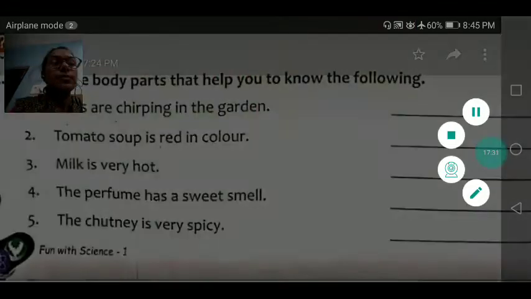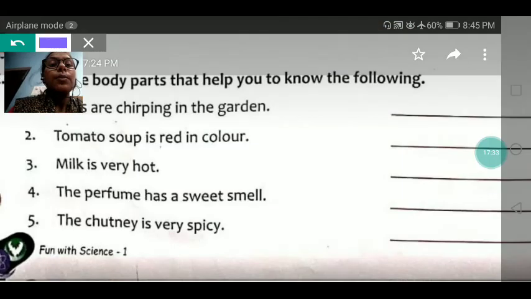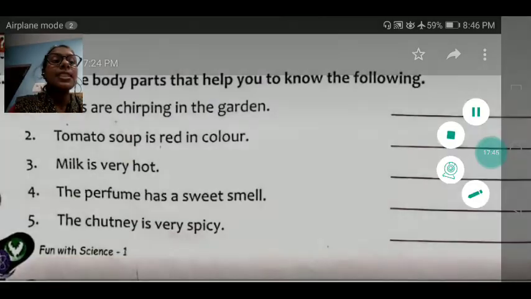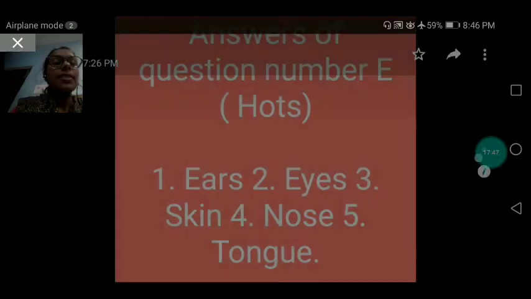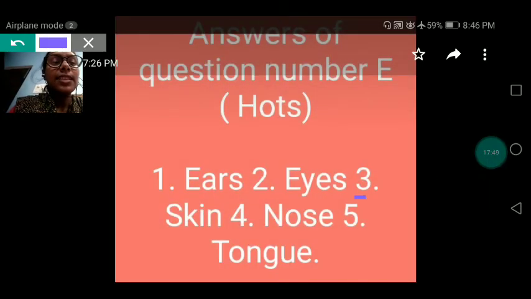Next. Milk is very hot. How do we know that milk is very hot? With the help of skin we can touch and feel that milk is very hot. Then the third answer is skin. With the help of skin we can feel that the milk is hot.